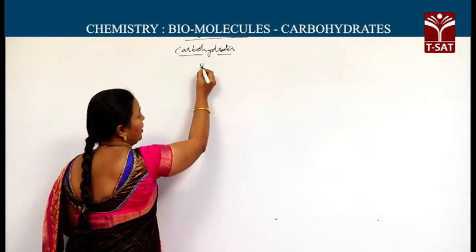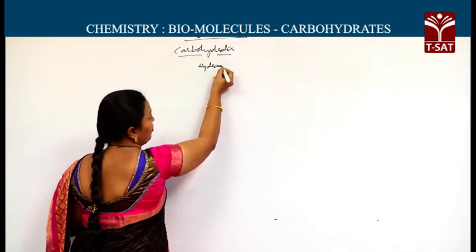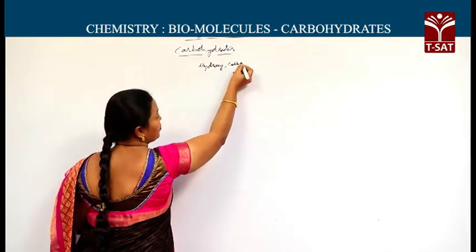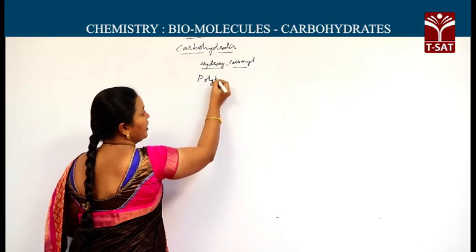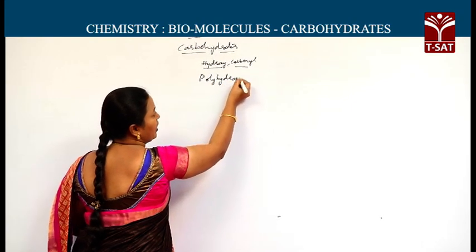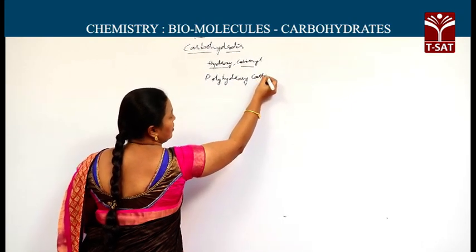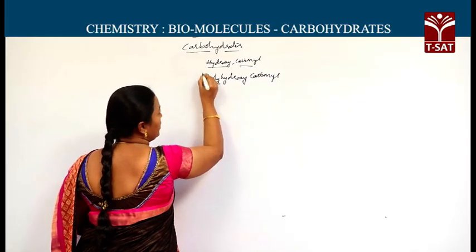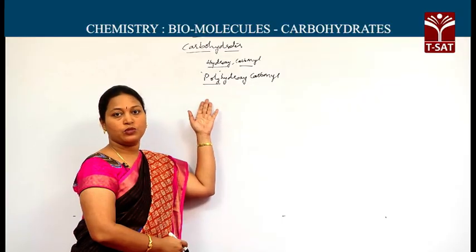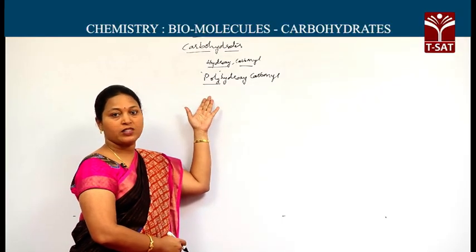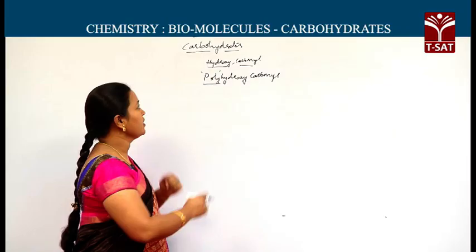They are hydroxy and carbonyl. Both the functional groups are present in these carbohydrates. These can be called polyhydroxy carbonyl compounds. As I am saying the word poly, many hydroxy groups, at least 2 to 4 hydroxy groups are present in these carbohydrates.